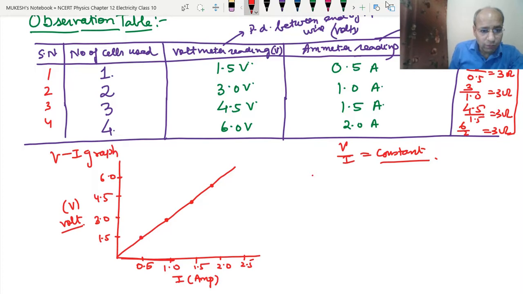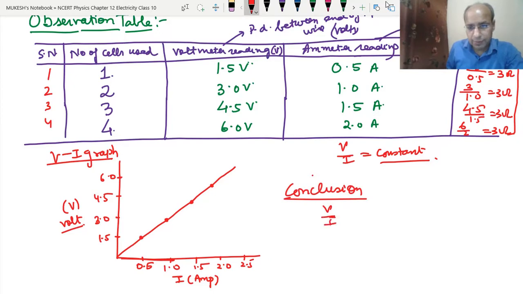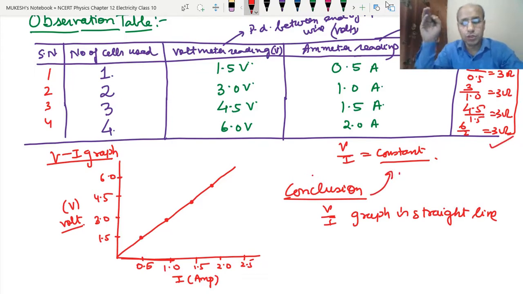Or we can plot the VI graph with V on the x-axis and I on the y-axis also. So this is complete. Now what is the conclusion that we can say? That the V upon I graph is a straight line, which verifies Ohm's law, and V upon I is a constant which is coming in calculation also. So this is how we can verify Ohm's law. I hope this is clear to you.